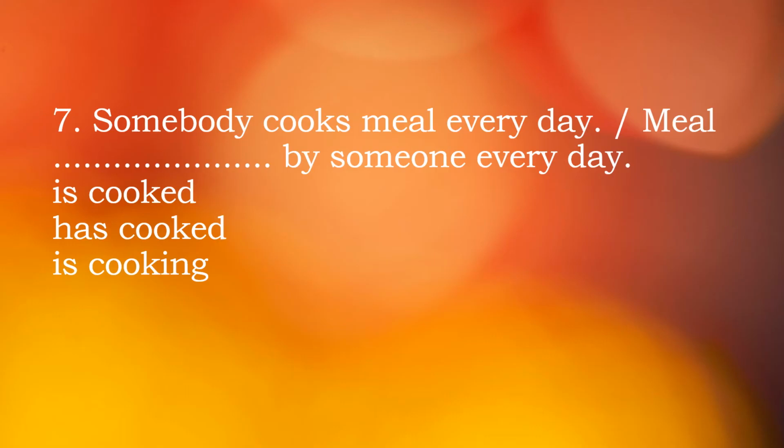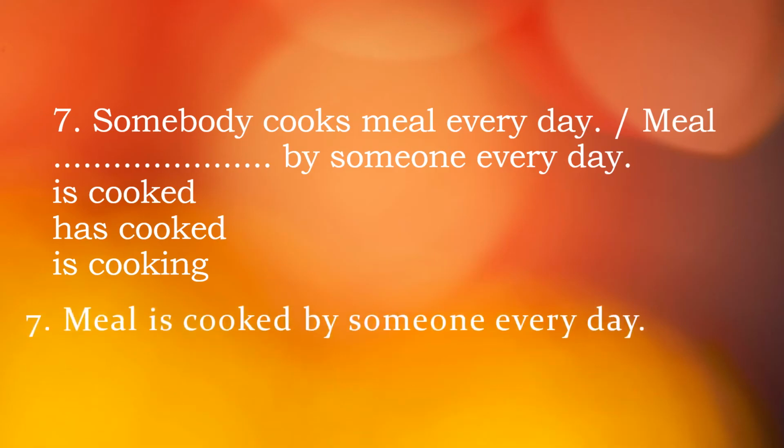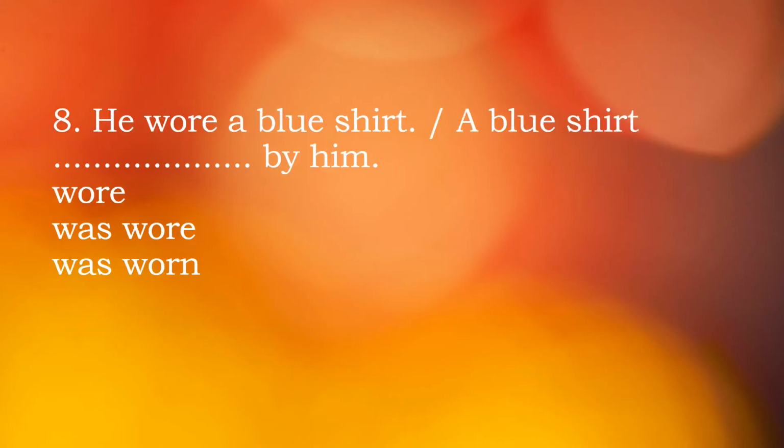So I repeat, somebody cooks meal every day. The answer would be meal is cooked by someone every day. Let's check the answer. Yes, meal is cooked by someone every day. Are you getting? Hopefully you got it. Let's move to the next exercise.